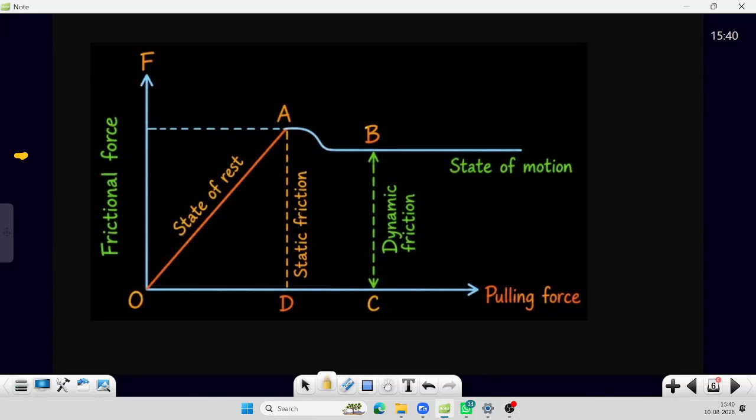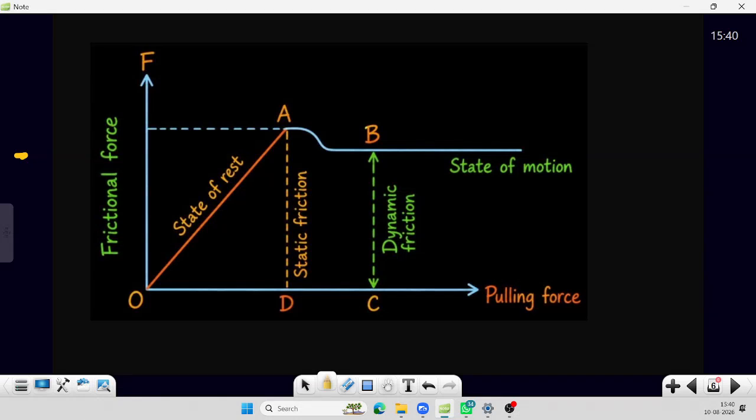Once the body has started the motion, the required force is less compared to the initial force. Let us say the car is stopped. When you push the car, to first start the motion we need to apply more force. Once the car has started, less force is sufficient to move it, isn't it?